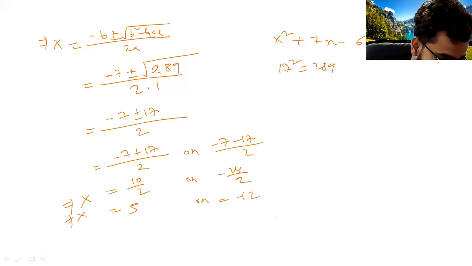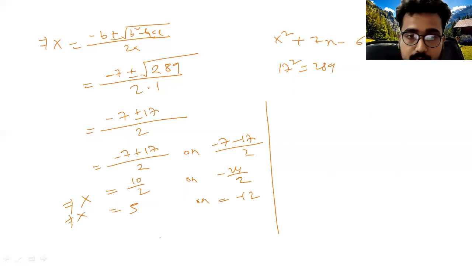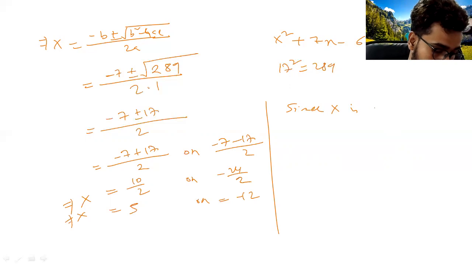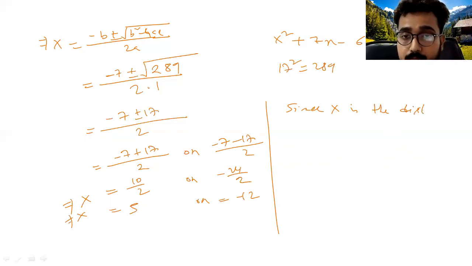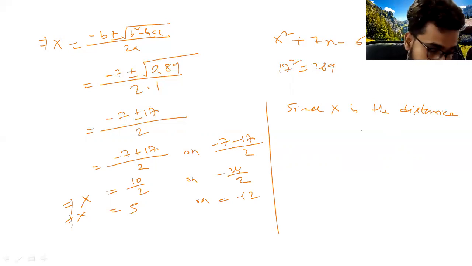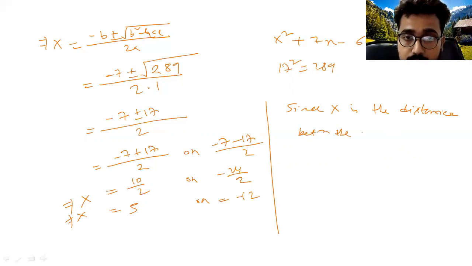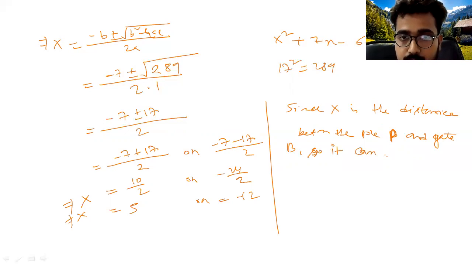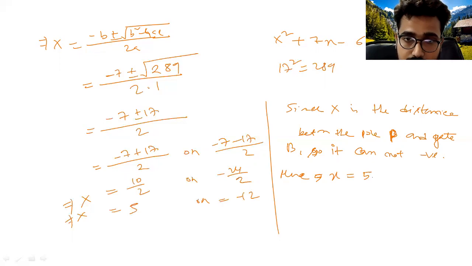Since x is the distance between the pole P and gate B, it cannot be negative. So hence the value of x will be only 5 meter.